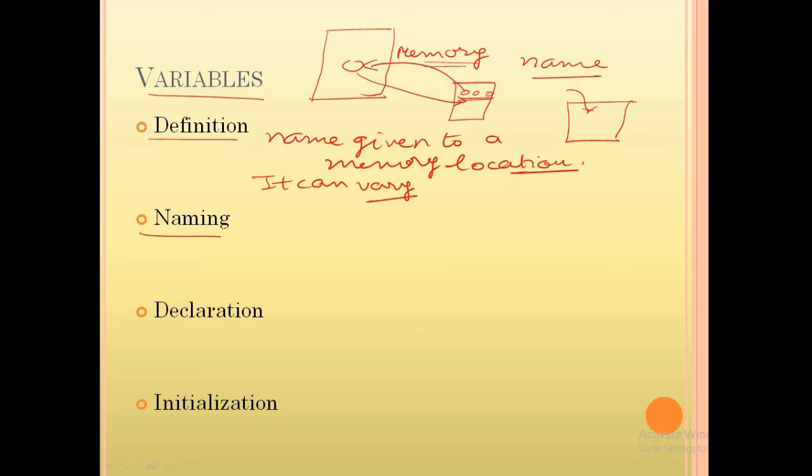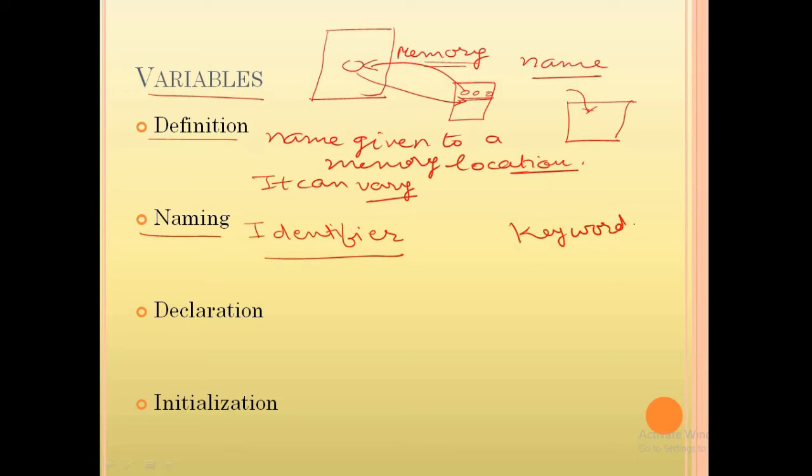The next thing is, for a variable, it is very important because it is the name given to the memory location, so the name is also important. There are some identifier naming rules that we have to follow while naming variables. What are identifiers? In any programming language, there are two things: identifiers and keywords.